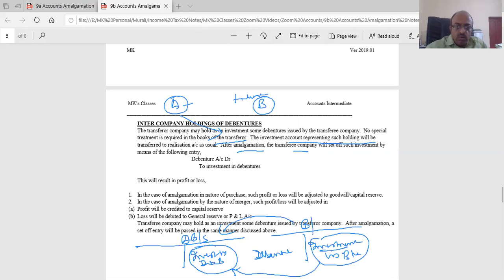Now, what is going to happen in that scenario is, once you take over, there is investment, there is debenture, because this debenture only they were holding. Now it doesn't make sense. Now my one question that I want to ask: suppose this is 1 lakh value of debenture for this particular one. There may be total debenture issued maybe 10 lakhs, but issued to A Limited is only 1 lakh. What will be the value of investment in B Limited? This investment, how much will it be? Will it be 1 lakh?